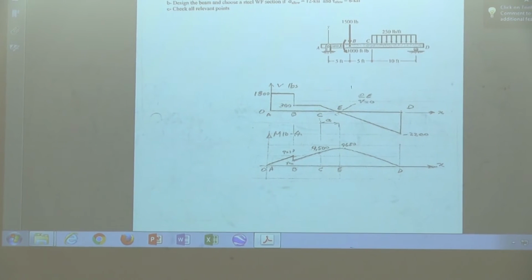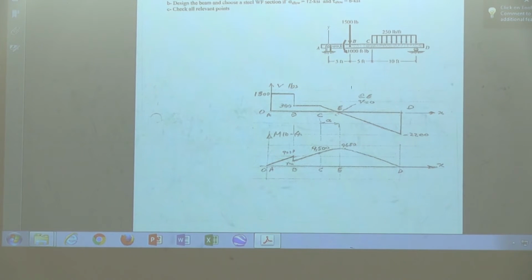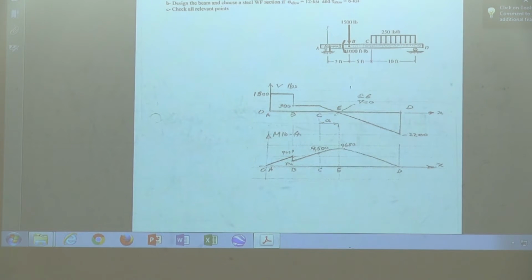Yes? All right, so as you see, we designed this beam. Let's go through the process together one more time and see what we have to do extra based on this discussion that I had with you. Okay, now let's go.